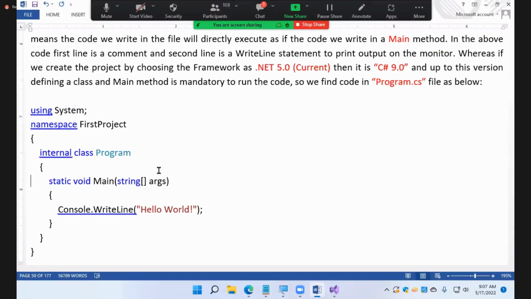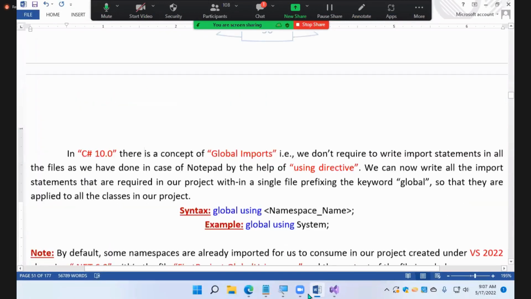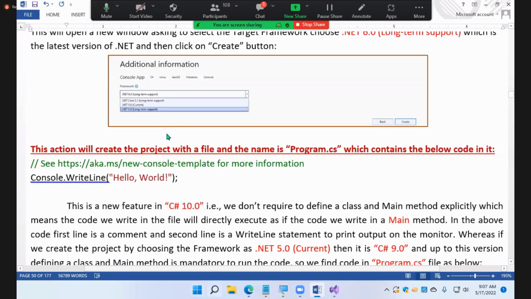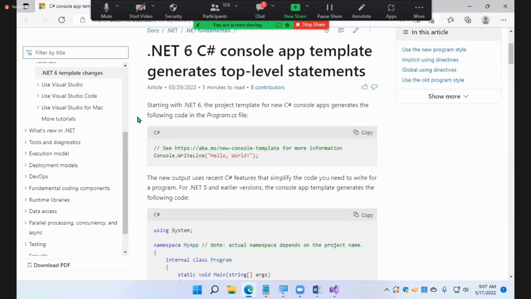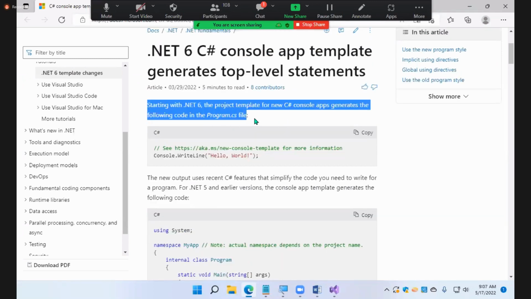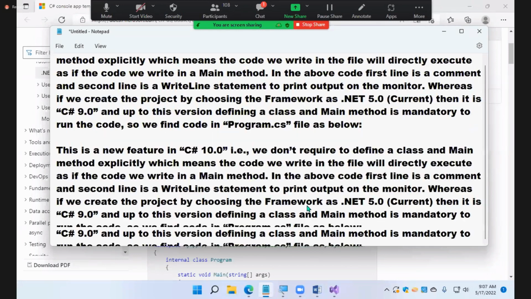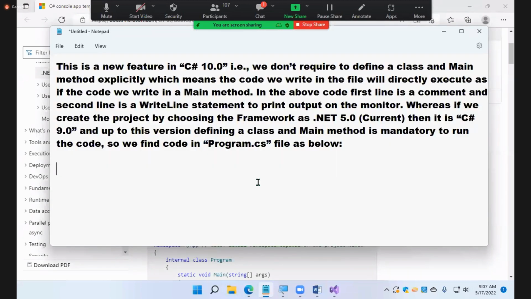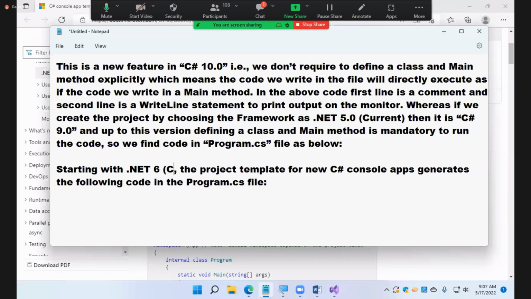Yeah, so this is how it generates the code for you. Starting with .NET 6, which version? C# 10.